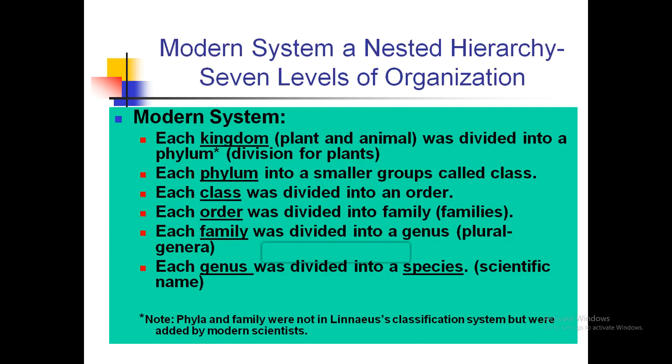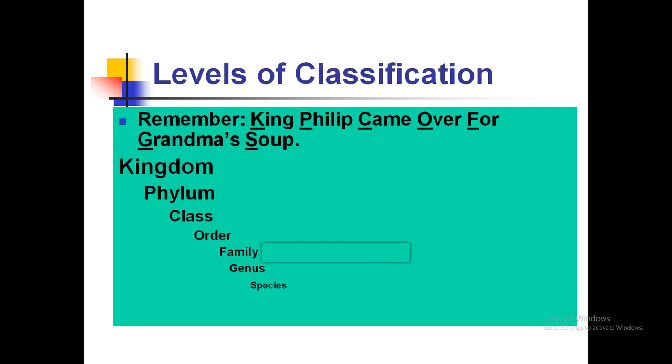Modern system: a nested hierarchy, 7 levels of organization. In the modern system there are 7 levels of categories of classification: kingdom, phylum, class, order, family, genus and species. To remember these categories, you have to remember a simple sentence: King Philip came over for grandma's soup. Remember the first letter of each word, and then you will know the classification system.